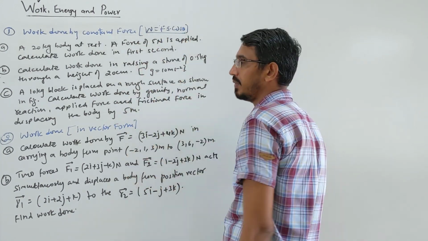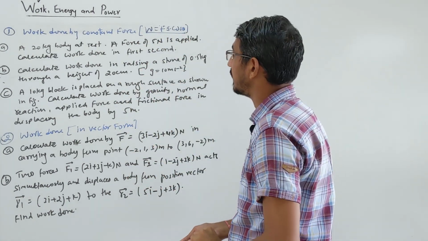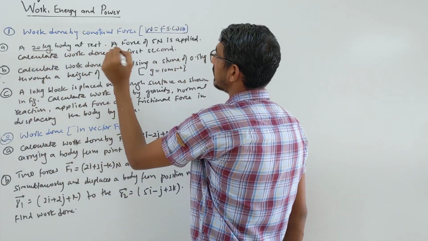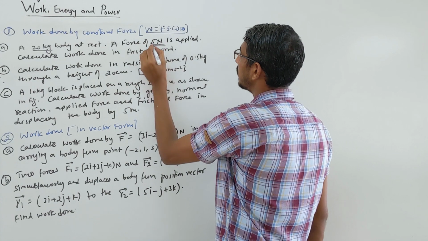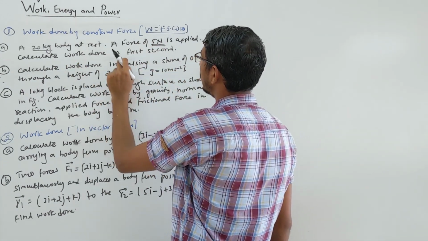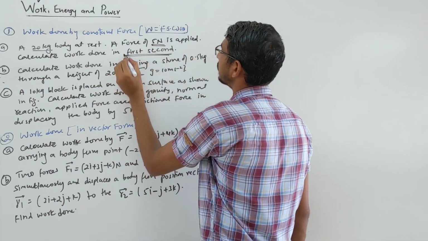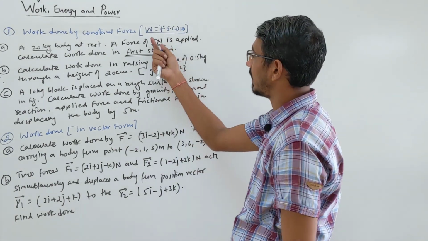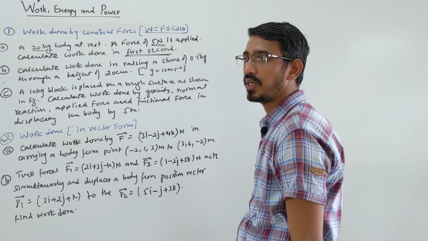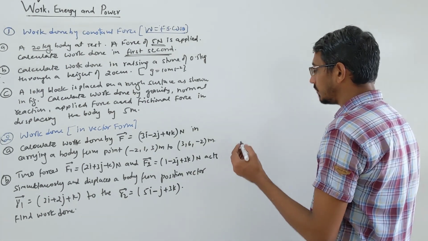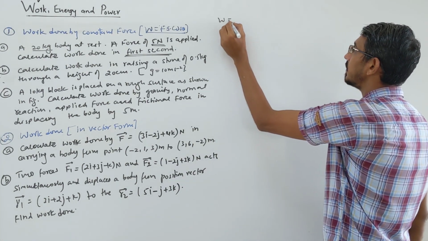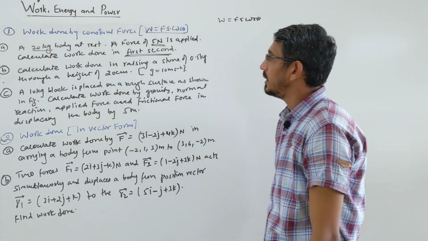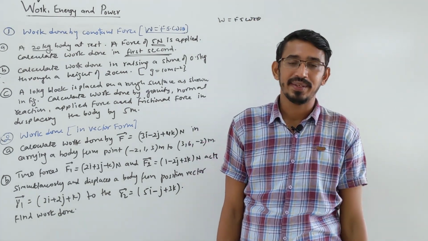Here F s cos theta we have to use. Let's understand the first question. They said a 20 kg body is at rest and a force of 5 Newton is applied on this. Calculate the work done in the first second. Mass of the body is given, initially at rest, force applied is given, and we have to calculate work done in the first second. So the formula is work done is F s cos theta.